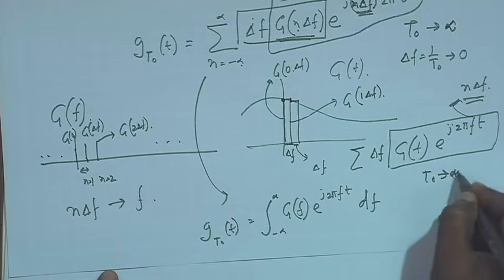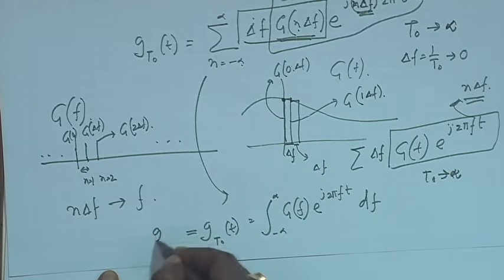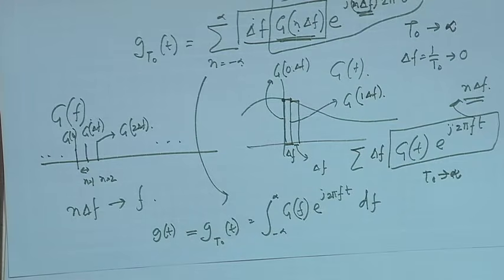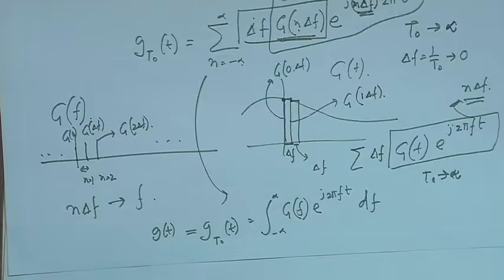So, immediately I get this, and because my t0 tends to infinity for this construction, this can be written as g(t), because g(t) and g_t0(t) become equivalent as long as t0 goes to infinity. That was our definition of the signal. So, we made this aperiodic signal periodic with period t0, and then we said that if we stretch this t0 to infinity, it becomes the similar aperiodic signal. This is something we have already stated. So, as long as t0 goes to infinity, we get this very nice relationship.